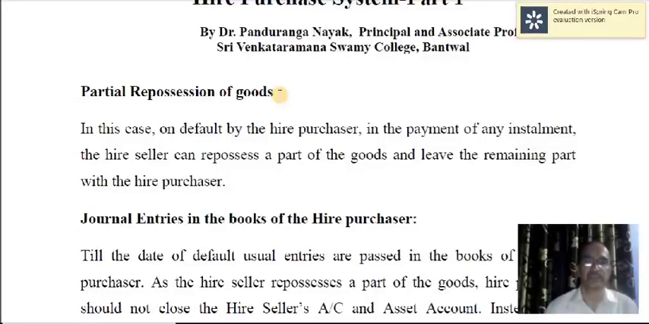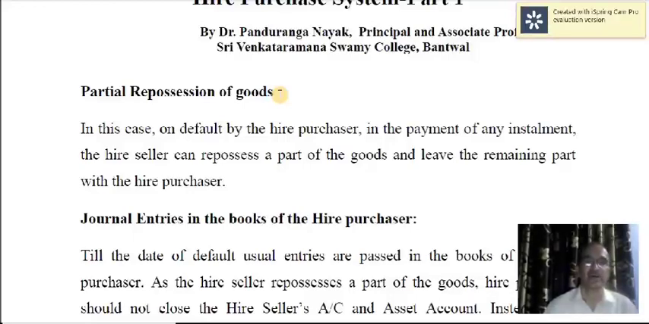payment of last installment. But sometimes it so happens that the hire purchaser may fail to pay the installments in between. And we call that default. In that case, hire seller may take back the goods. That's called repossession of the goods. Repossession could be complete repossession or partial repossession. Now I am talking about partial repossession of goods.